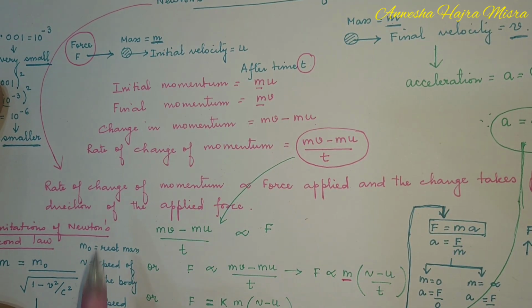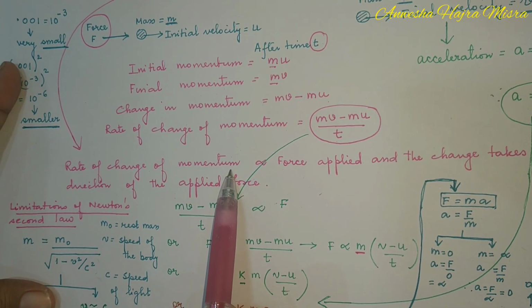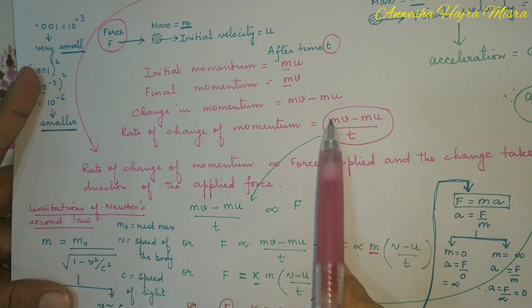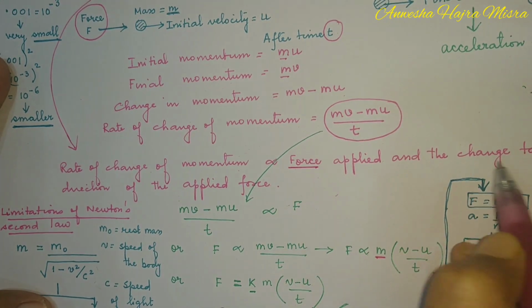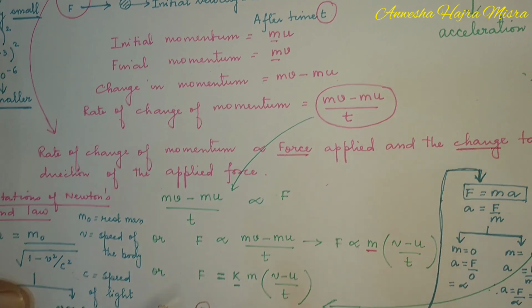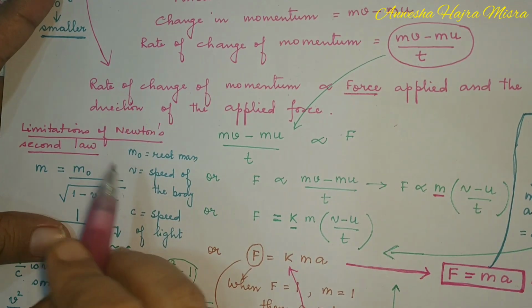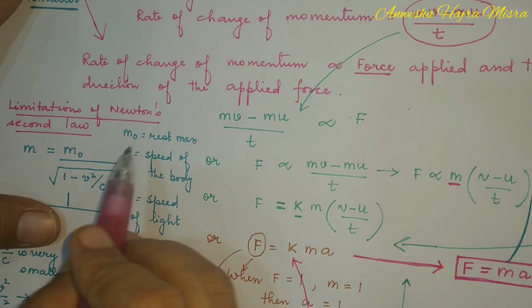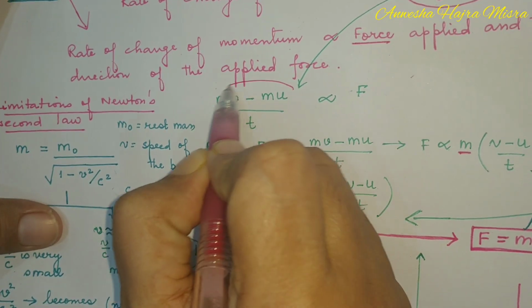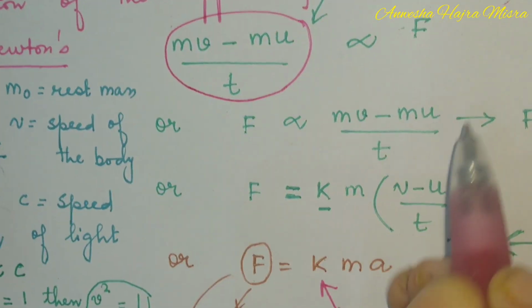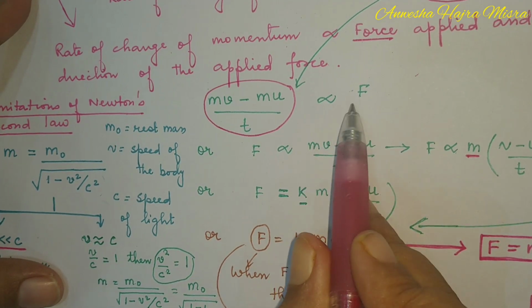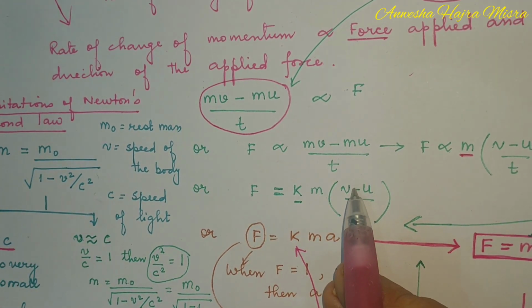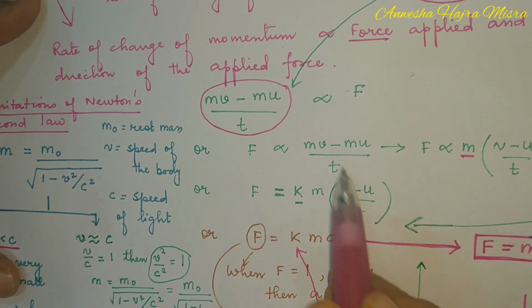According to Newton, rate of change of momentum is directly proportional to the force applied, and the change takes place in the direction of the applied force. So force is proportional to rate of change of momentum.